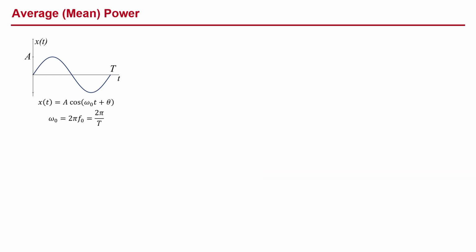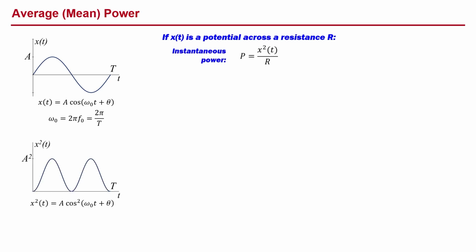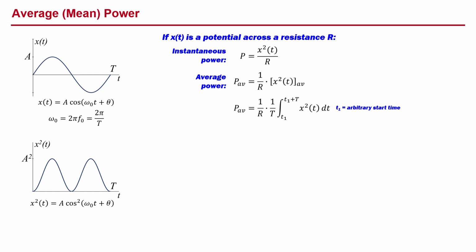Now let's look at the average or mean power of a sinusoidal waveform. If x of t is the potential across a resistance R, the instantaneous power is given by the square of the potential divided by R. The average power is given by 1 over R times the average value of x of t squared, which equals 1 over R times 1 over T multiplied by the integral of x of t squared over a period.